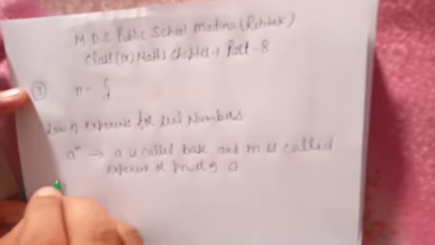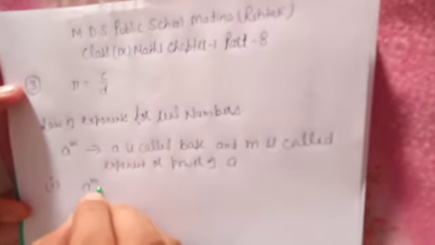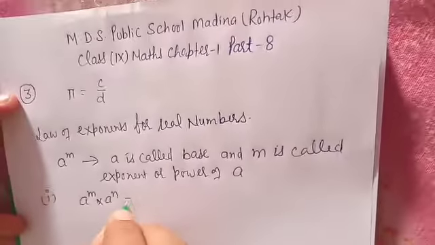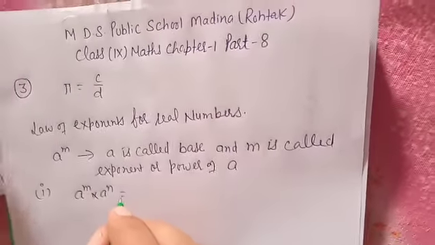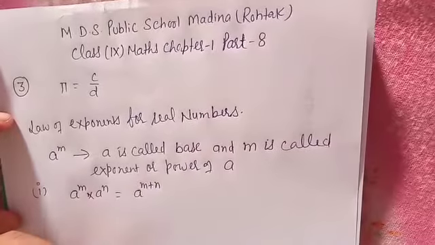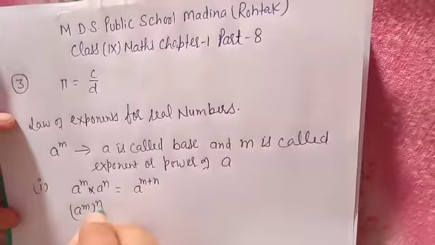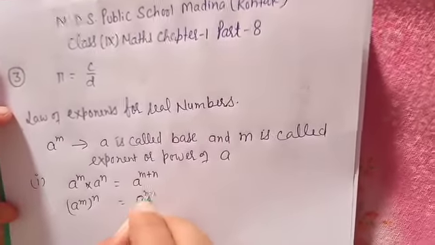Some rules I want to tell. First, a power m into a power n: if the base is the same, then we add the powers, so it equals a power m plus n. Second, a power m whole power n is a power mn.